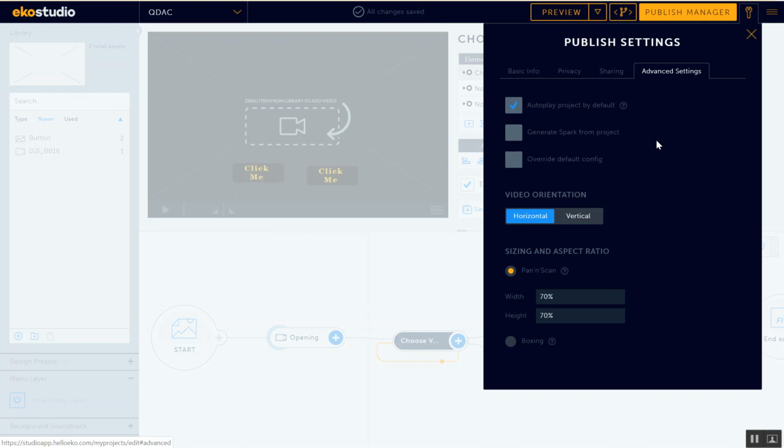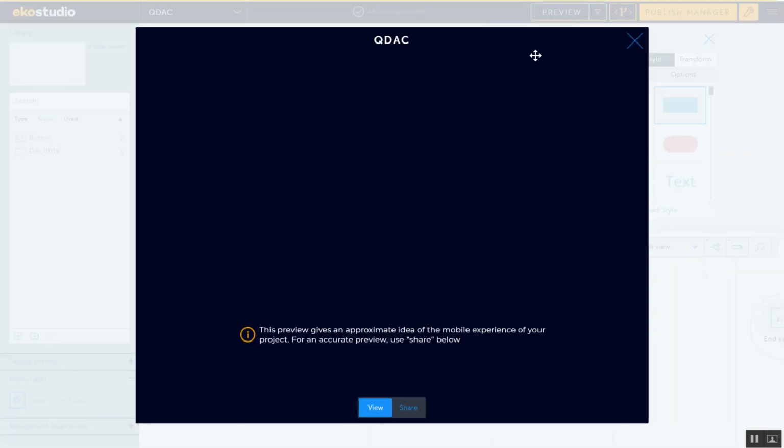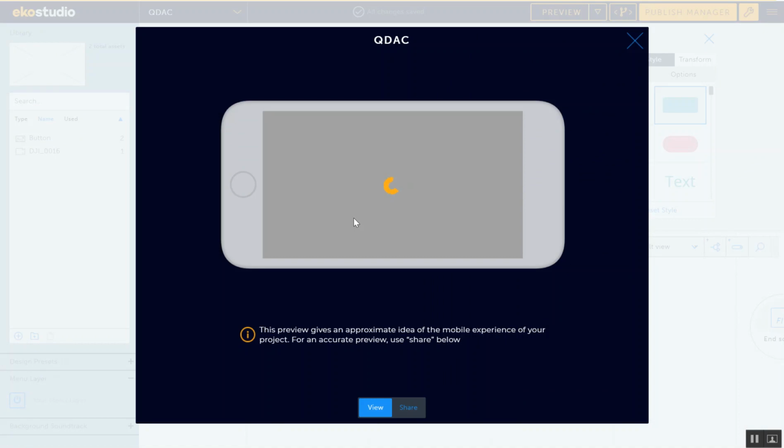There are a few more settings here. The orientation of the video, that's mainly for mobile phones, and aspect ratio and so on. You can set the width and height. I would play with this. I'm expecting the height might take a value of auto, but I haven't checked it. So if you wanted to maintain the aspect ratio, you can set it to auto, so it keeps maintaining the aspect ratio. But I believe it actually does that for you, because if you go to preview, it does a mobile preview for you. And if you publish it, it takes a few hours and generates an HTML for you.